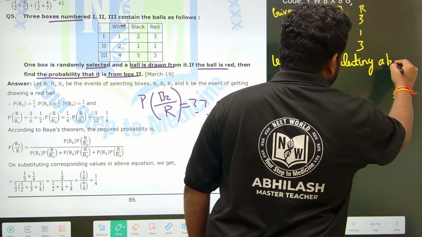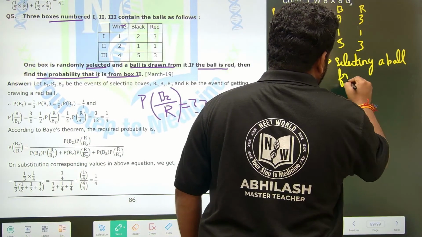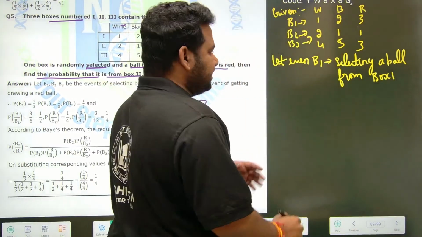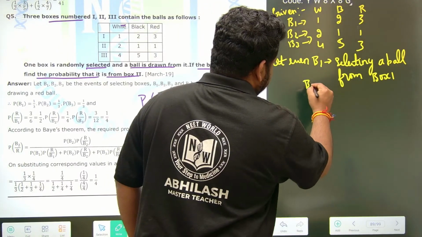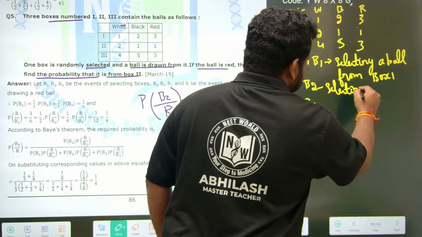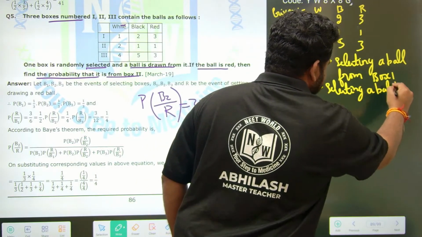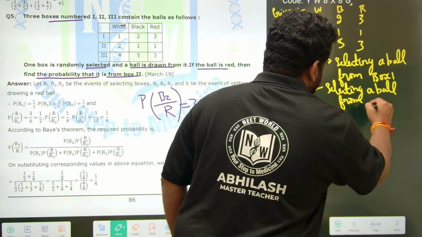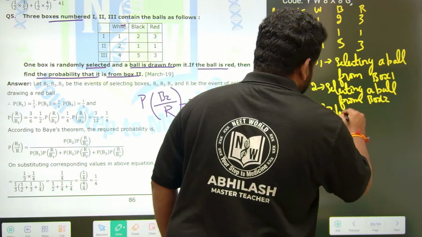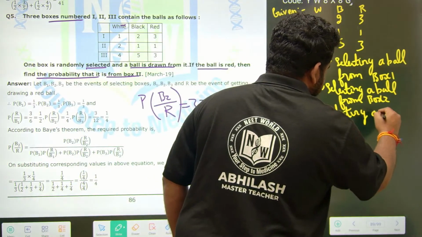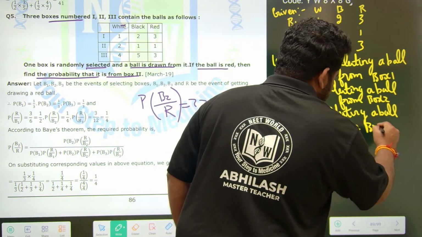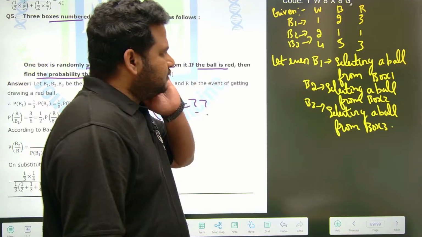Selecting a ball from what? From box 1. Similar to the previous question. Let the events be B1, B2, B3. You have to define this, every step carries marks. Selecting a ball from box 1, B2 selecting a ball from box 2, B3 selecting a ball from box 3. Okay, these are the events.